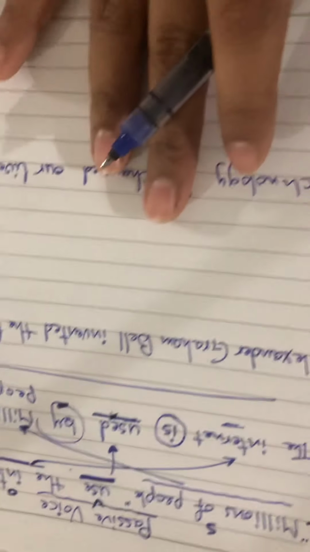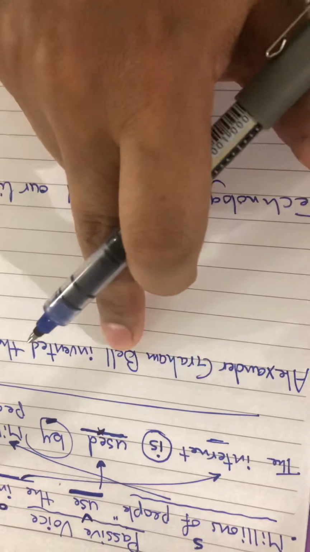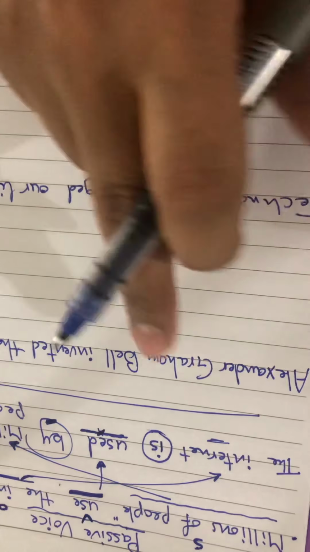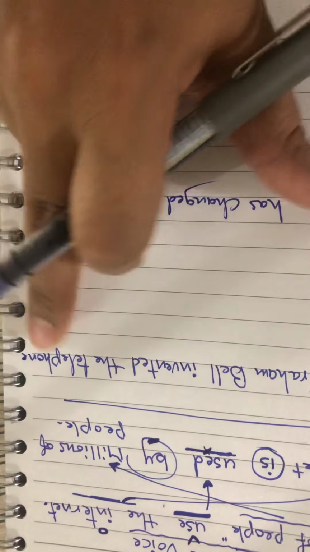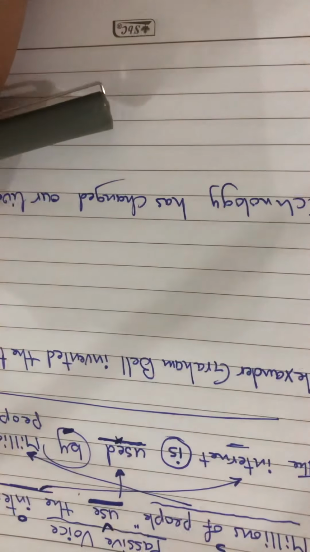Okay. Next sentence, Alexander Graham Bell. This is the name of somebody. Alexander Graham Bell invented the telephone. Okay.